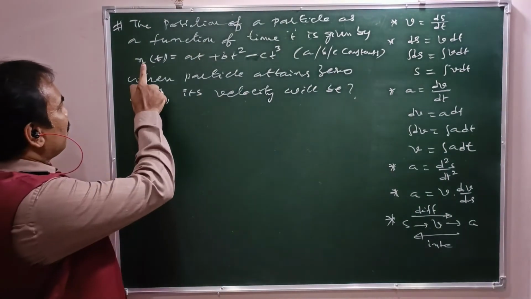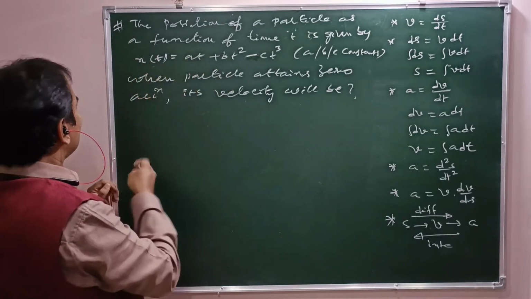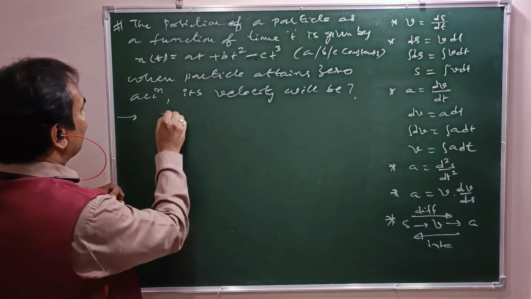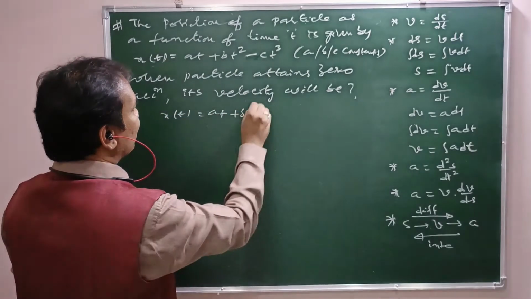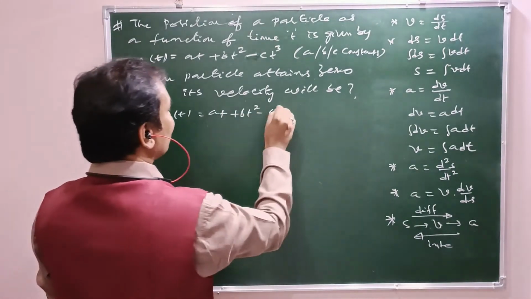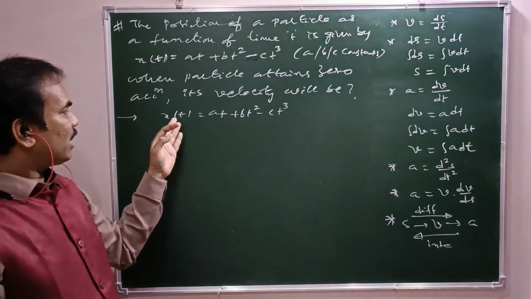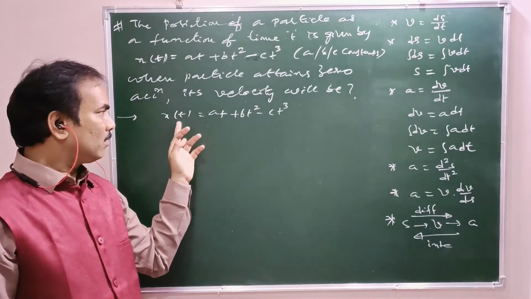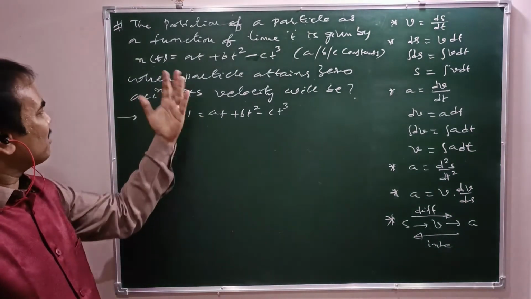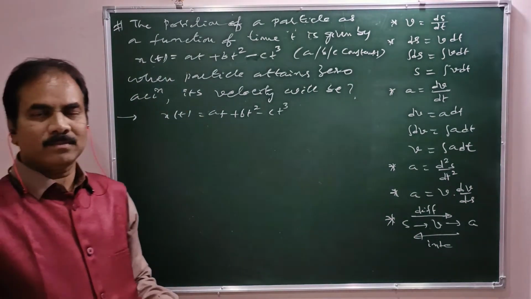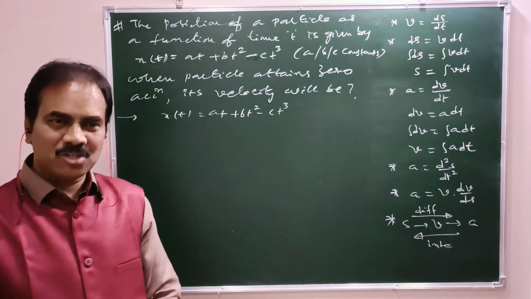Now we have the position of the particle with respect to time. This is the position of the particle, x of t equal to at plus bt square minus ct cube, where a, b, c are constants from the data. This is the expression for position, which changes with time as follows. Now, when the particle attains zero acceleration, find its velocity. We need to find the velocity of the particle at the time when its acceleration becomes 0.